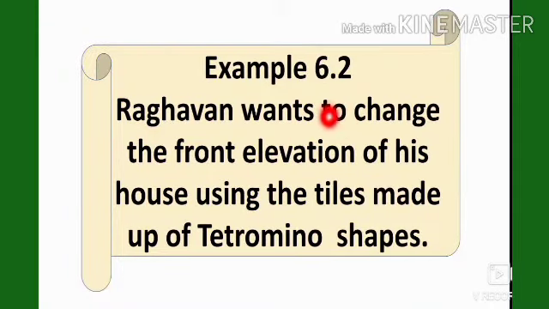Example 6.2. Raghavan wants to change the front elevation of his house using tiles made up of tetromino shapes. The tetromino shapes are the O-shaped tetromino, the S-shaped tetromino and a rotation of the L-shaped tetromino. So 3 tetrominoes are there.